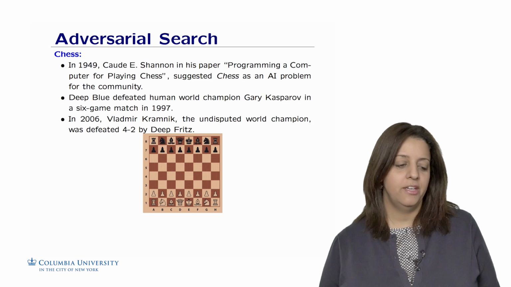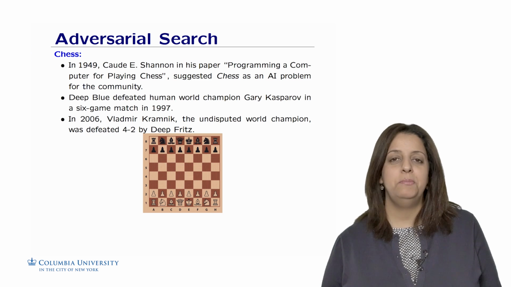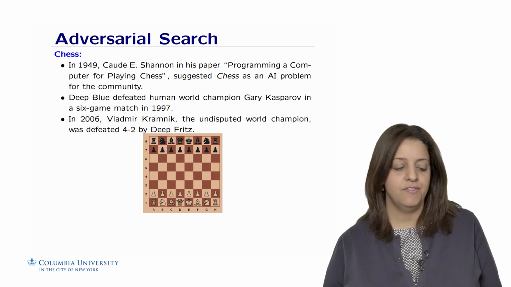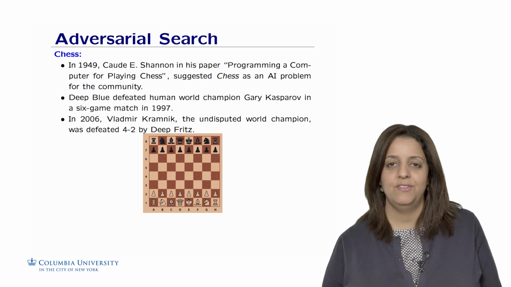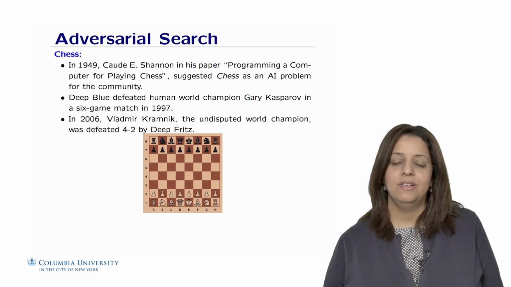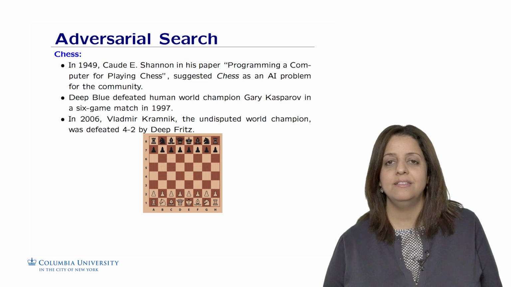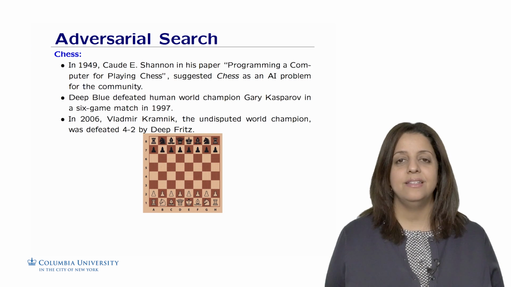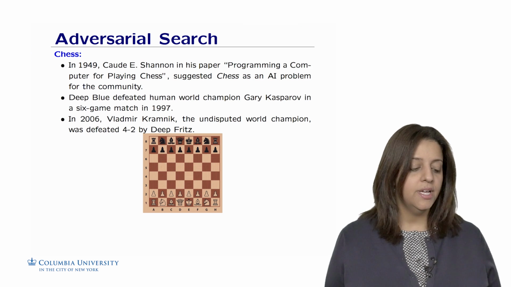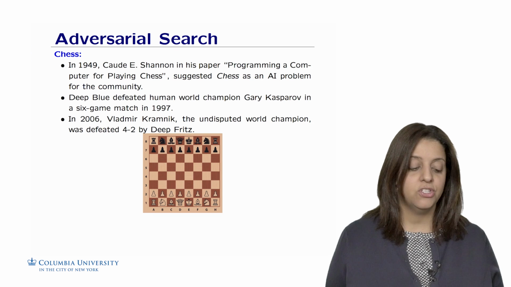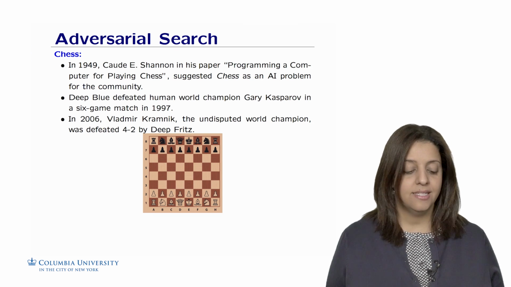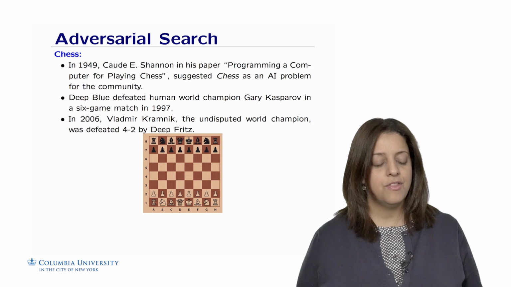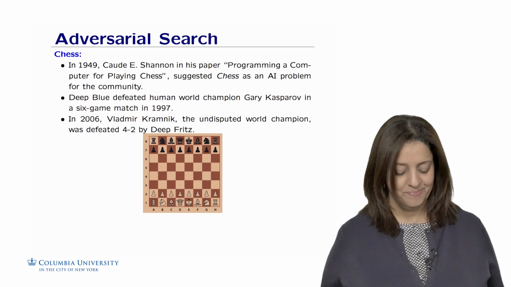Another important moment in the history of chess in AI is when Deep Blue, the IBM intelligent machine, defeated human world champion Garry Kasparov in a 6-game match in 1997. After the match, Garry Kasparov expressed that he had felt deep intelligence and even creativity in Deep Blue's moves. A last event in the history of chess and AI, just to cite a few, is when the undisputed world champion Vladimir Kramnik lost against Deep Fritz, the IBM machine, in 2006. But there have been a lot of other events around chess and AI.